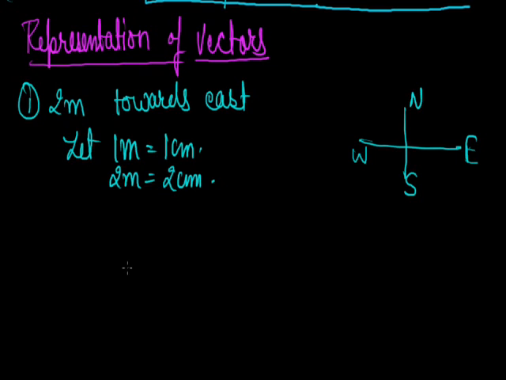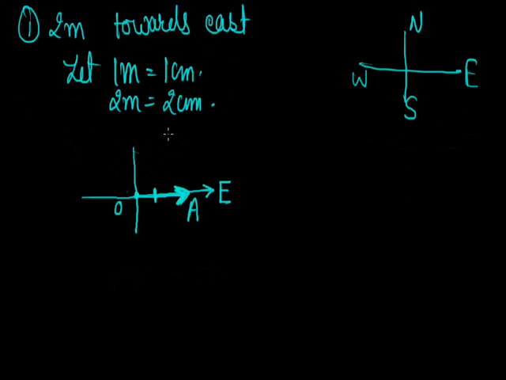So just start from the horizon, towards east. Towards the east direction, just make a line of 2 centimeter, 1 and 2. Suppose it is O point, it is A point. Just mark here east. So this vector gives the 2 meter towards east.